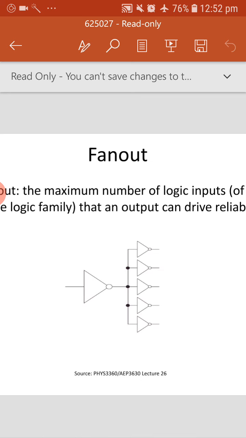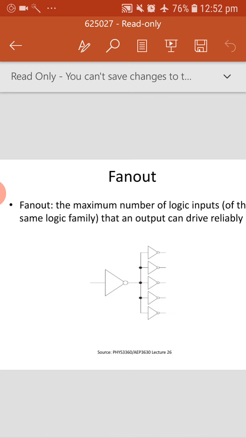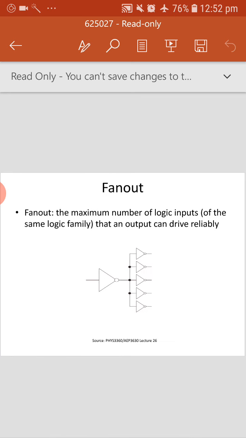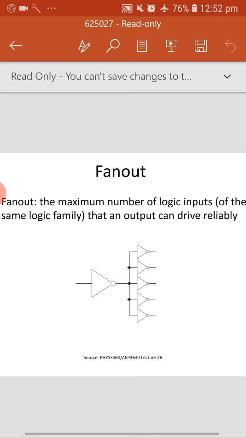This output can be connected to how many circuits or gates. So we call this fan out, the maximum number of logic inputs that an output can drive. This first gate, how many circuits can it drive, that we call fan out.